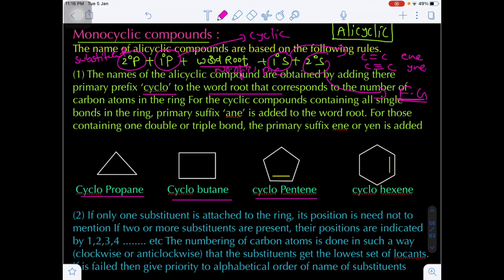That means here the secondary prefix is not there; only the primary prefix, the word root and then the primary suffix are there. Are you getting my point? So cyclo is the primary prefix, the word root is pent, and the primary suffix is ene. That's why this is called cyclopentene. The next example is cyclohexene.